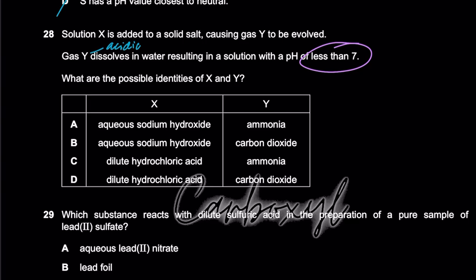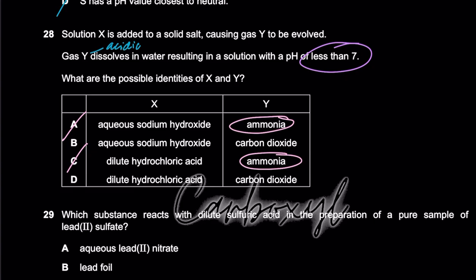What are the possible identities of X and Y? If gas Y is acidic, check this out. A and C are automatically wrong because ammonia cannot be gas Y. Why? Because ammonia is basic in nature. It's not acidic in nature. So you could automatically eliminate A and C.